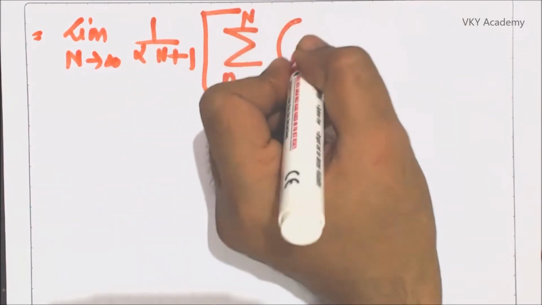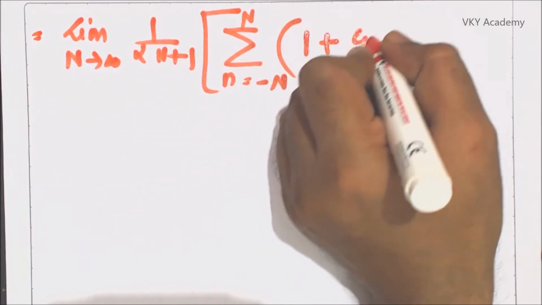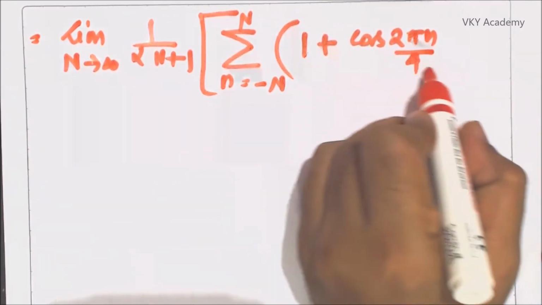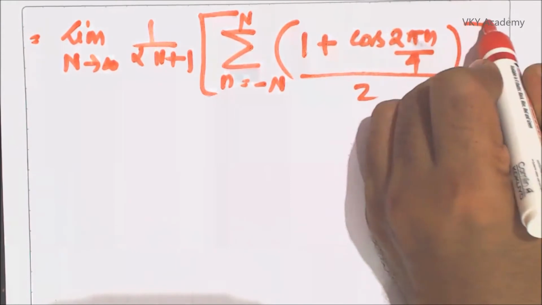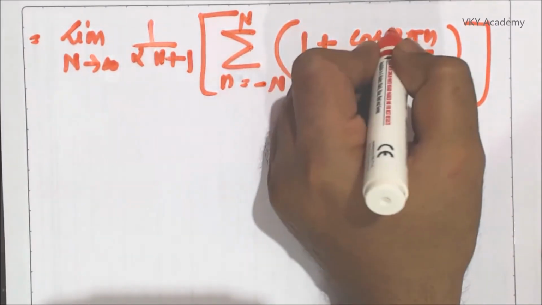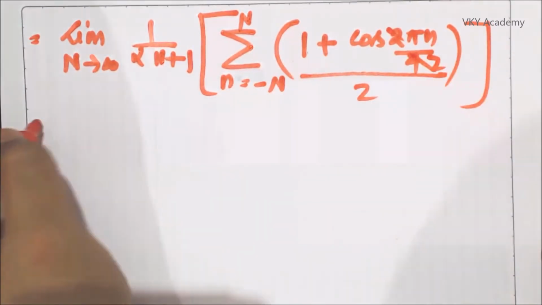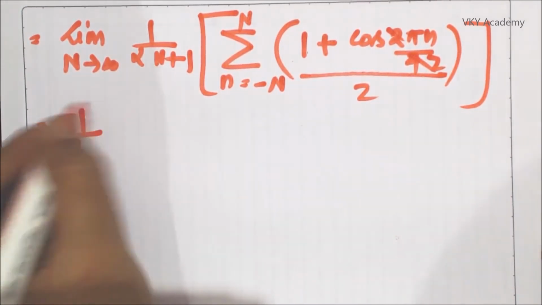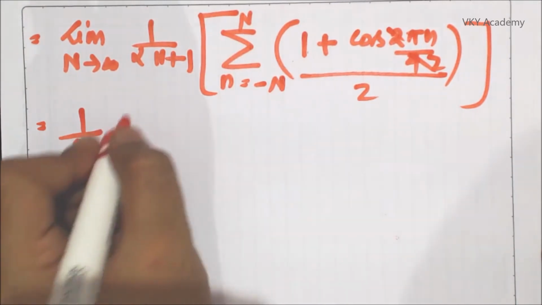that is limit capital N tends to infinite 1 upon 2N plus 1 summation n equal to minus N to N. This can be written as 1 plus cos of 2 pi n by 4 whole divided by 2. Now this can be written as 1 upon 2. I have taken 1 upon 2 outside the limit.